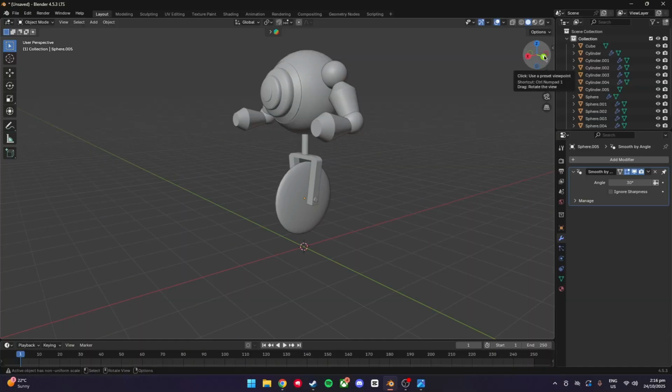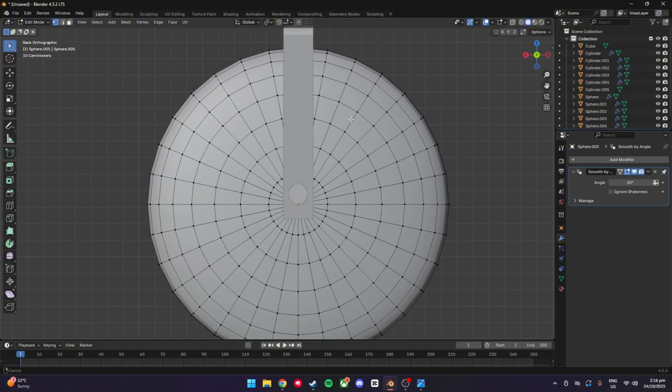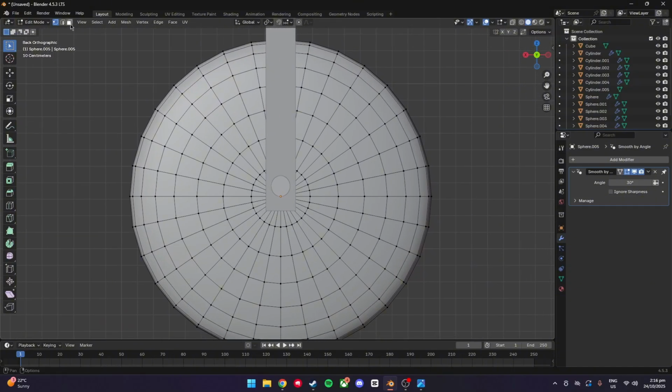for the tire. So we're going to go into the Y view, click. Let's go into edit mode. You're going to go face select, and you're going to want the tire about that thick. So we're going to go. You can make whatever spoke design you want, but I'm just going to do a nice simple one for this.